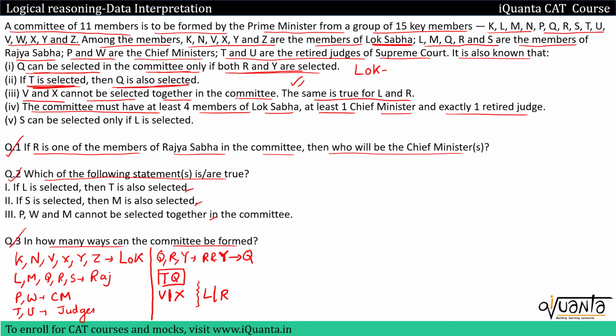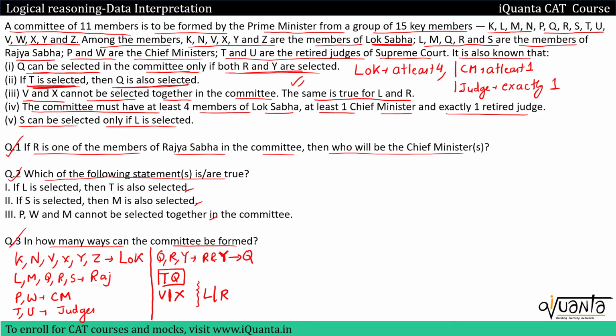So for Lok Sabha members, at least 4 must be there. Then for chief minister, CM, at least 1. And for judges, there must be exactly 1 judge. That means we cannot include both judges, but exactly 1 must be there.